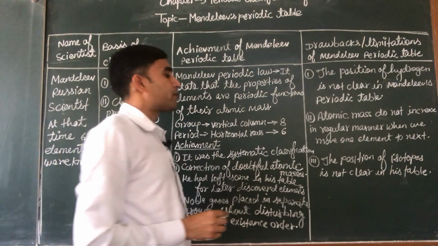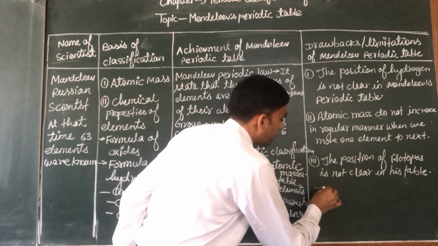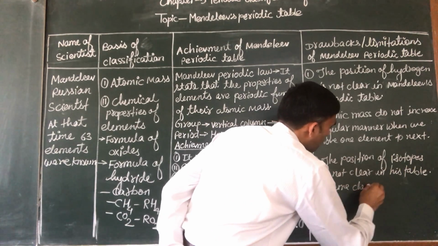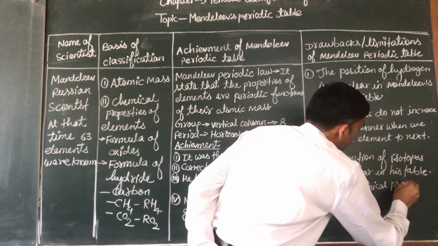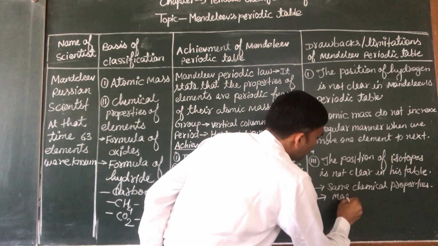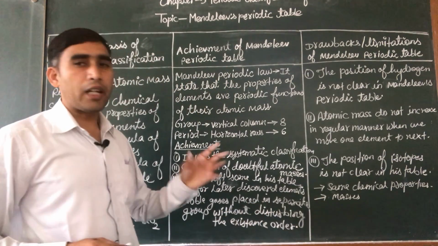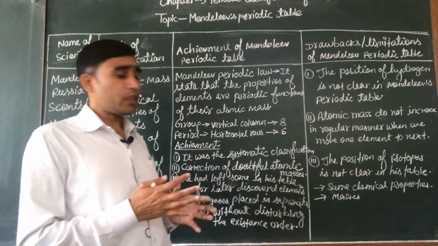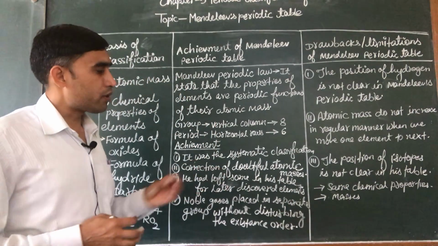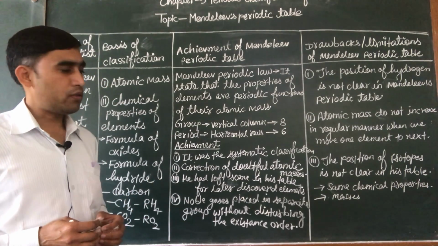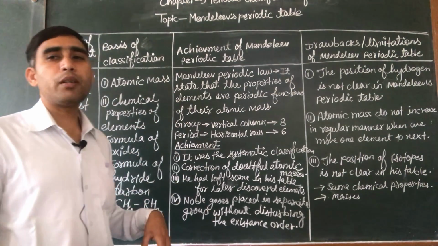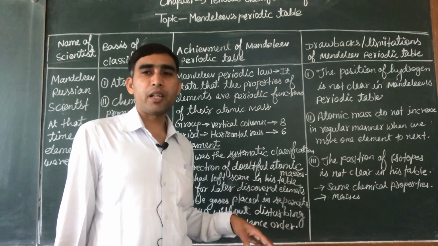It is because we know that isotopes have the same chemical properties but different masses. So it was a challenge for Mendeleev how to place these elements into a particular group, because they have different atomic masses, so they could not be placed in a proper group. So these are some limitations of Mendeleev periodic classification.